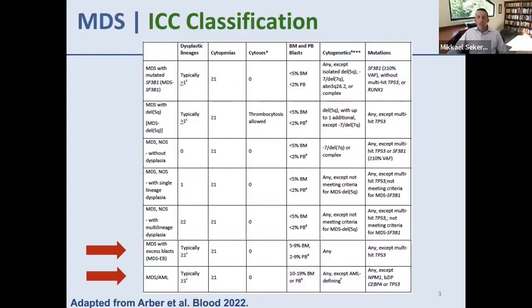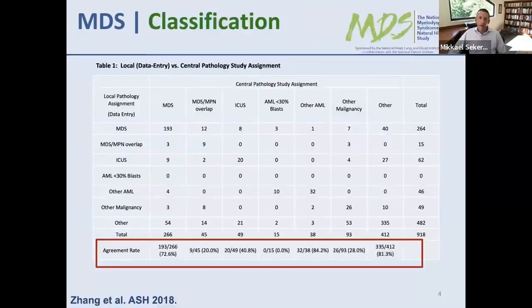So if we were to just use the ICC classification, we would say that MDS with excess blasts would count as higher risk MDS, and a new category of MDS overlapping with AML for those patients who have 10% or higher blasts, which looks like it's a tip of the hat towards redefining AML, instead of saying it's patients who have 20% blasts or higher, to start saying it's patients who have 10% blasts or higher.